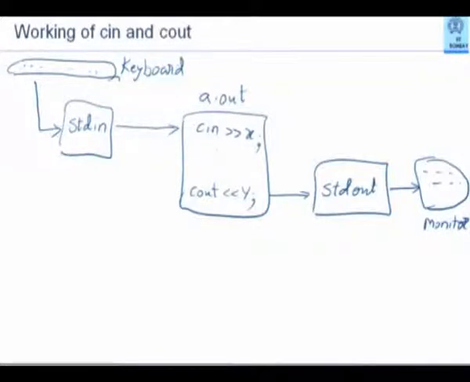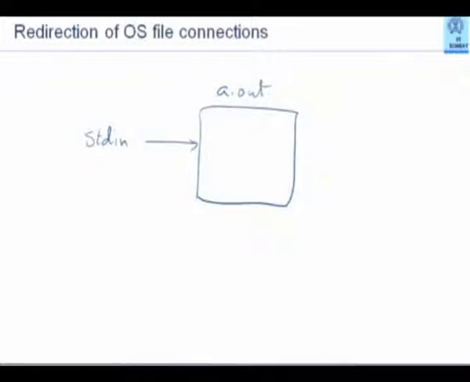Our concern is that if this is the standard connection that an operating system provides, then how can I make my input come from a source other than the keyboard? This is where the operating system provides redirection. So if this is your a.out, the input is connected to stdin and the output is connected to stdout.